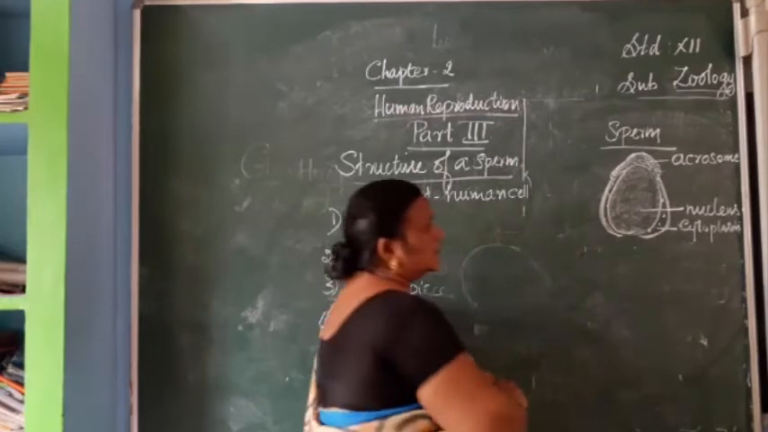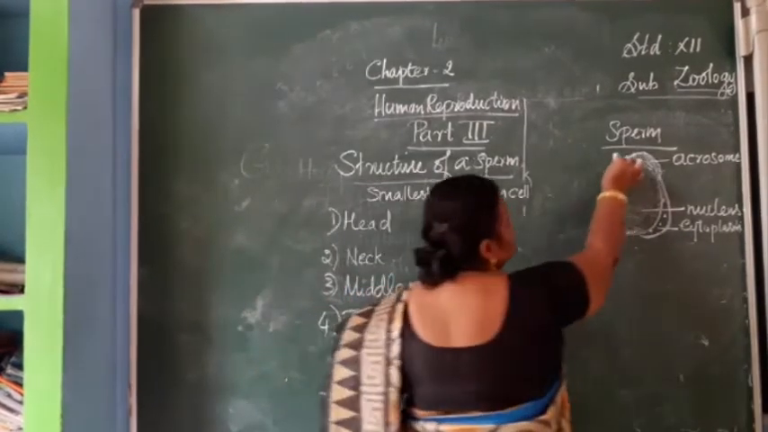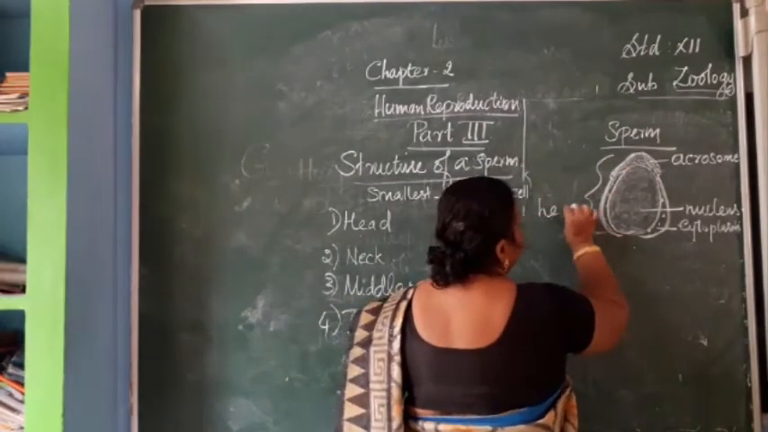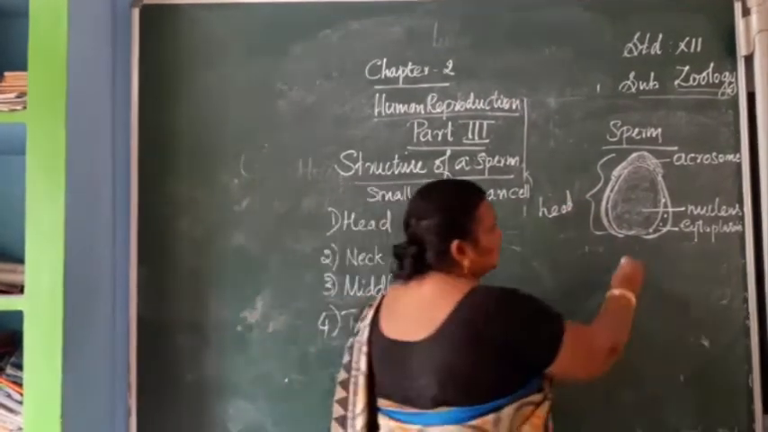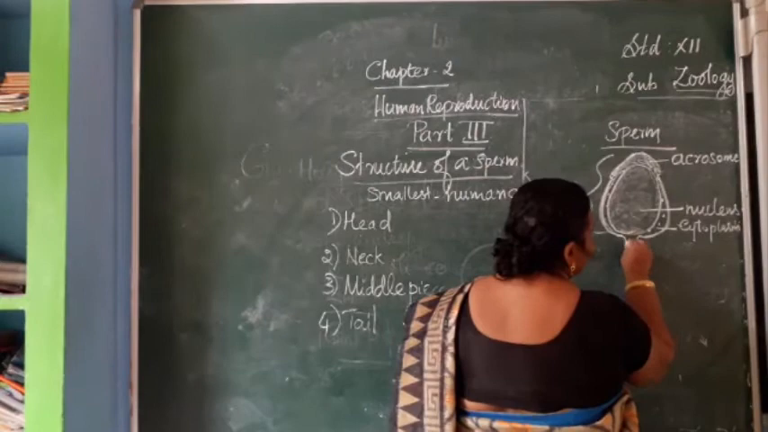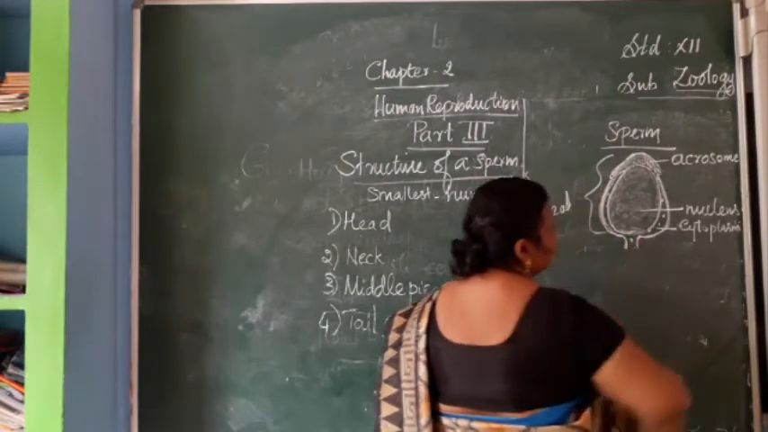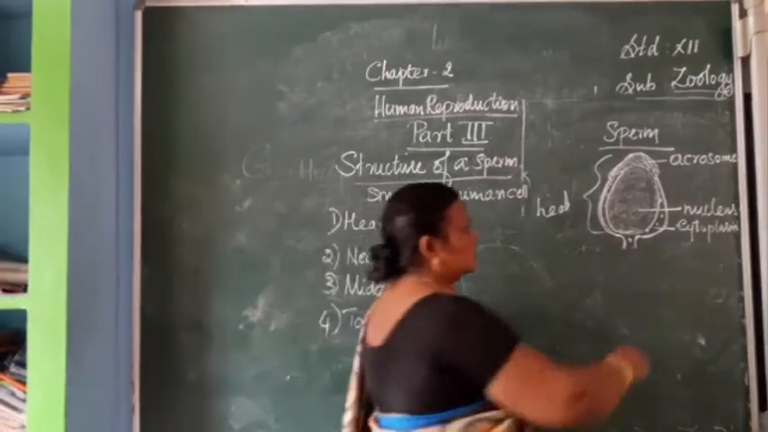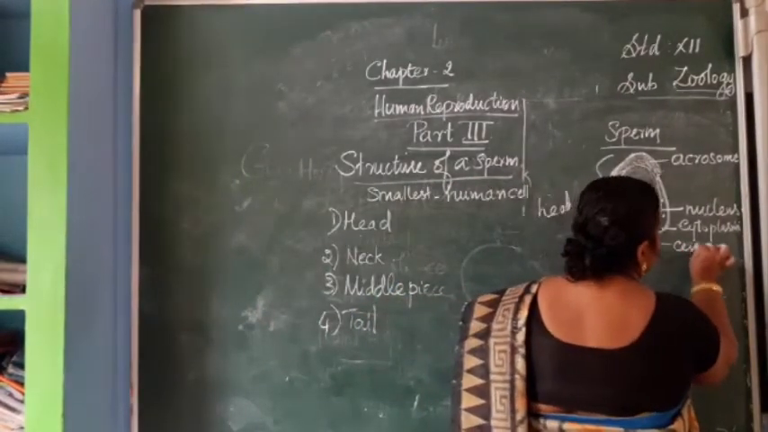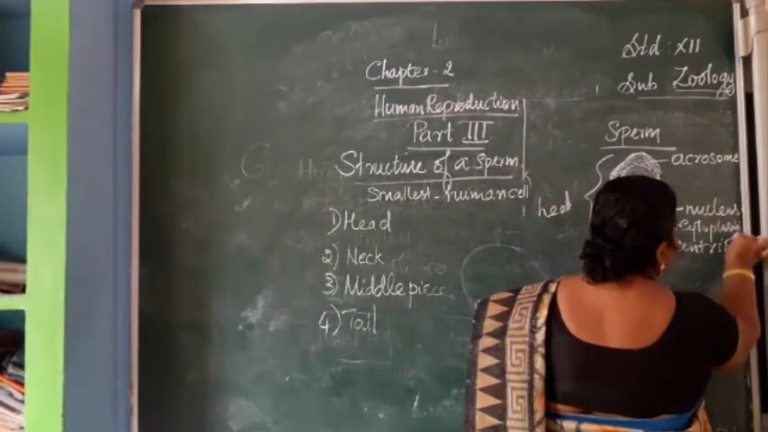Then the head region, up to here it is known as the head region of the sperm. Then below that you can see the small neck region. This neck region has the proximal centriole. So the centriole is present on the neck region.